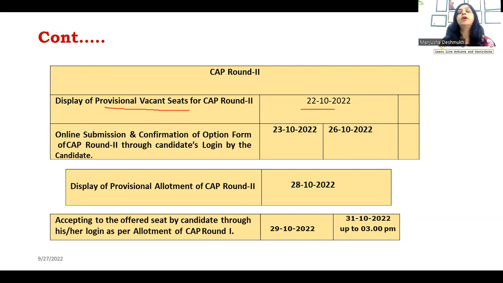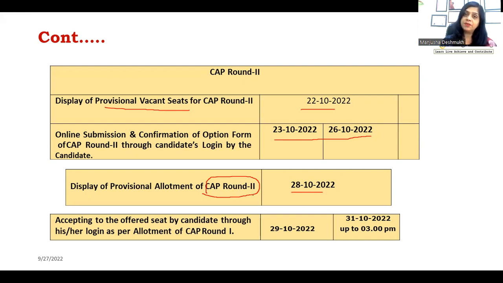Again, you have to fill the option form for CAP round 2 through the candidate's login. Here again you can change the sequence of colleges. It is not necessary that you follow the sequence or options of CAP round 1. You can always shuffle the options. The duration for the CAP round 2 option form is 23rd October to 26th October. The display of provisional allotment: CAP round 2 allotment will be displayed on 28th of October.